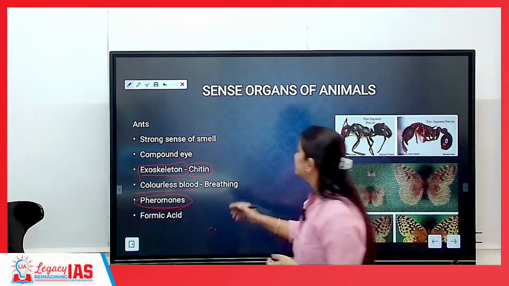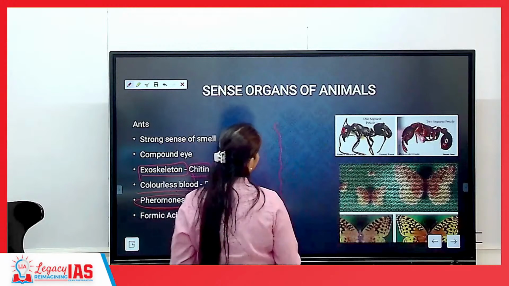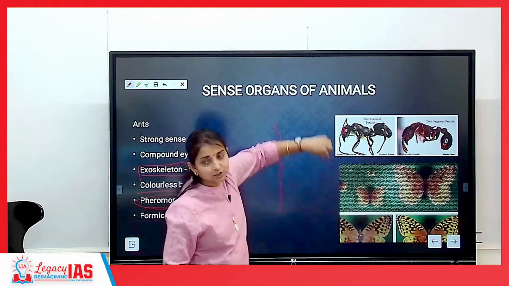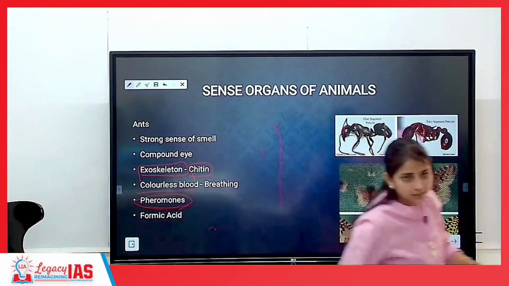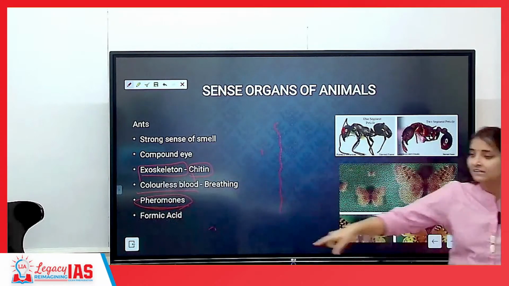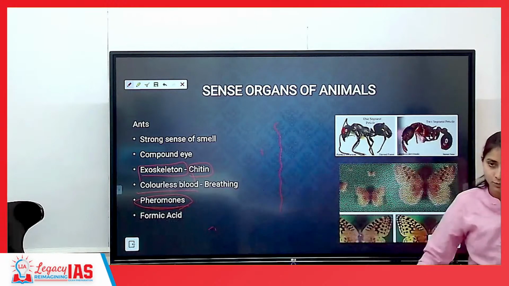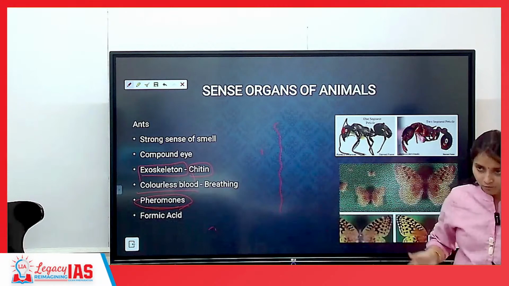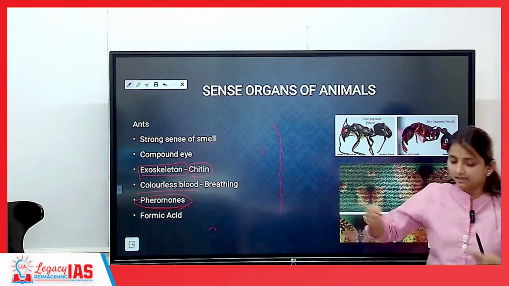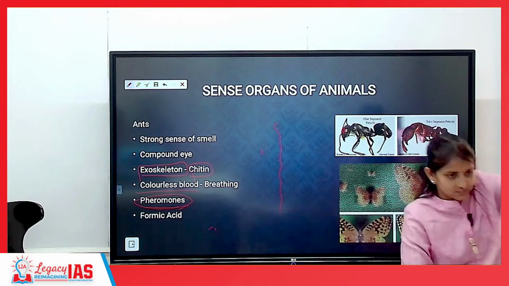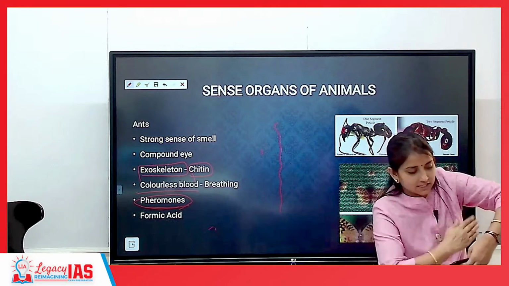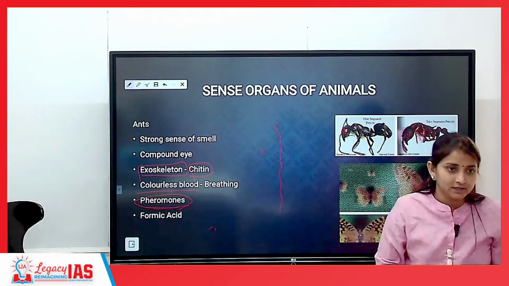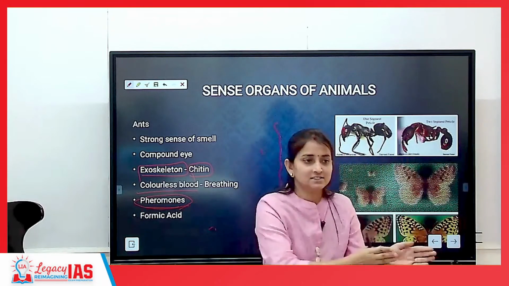Okay? And this we call a pheromone trail. Pheromone trail matlab an ant which is looking for food will release a trail, release pheromone on their way. Okay? For the rest of the ants, the task is they need to follow this pheromone itself. Okay? So they may not be walking in a straight line. For example, this is the pheromone line. This is the pheromone trail. So they will go like this, like this, like this. You observe the movement of an ant. It is in that manner only. It is never straight. It is this, then this, then this.